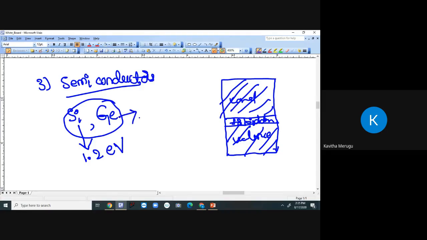Whereas in the case of germanium, it is 0.785 electron volt. So for silicon, it is 1.2 electron volt. For germanium, it is 0.78 electron volt. So please try to concentrate on all these 3 points. You might have understood the difference of conductors, insulators, and semiconductors.